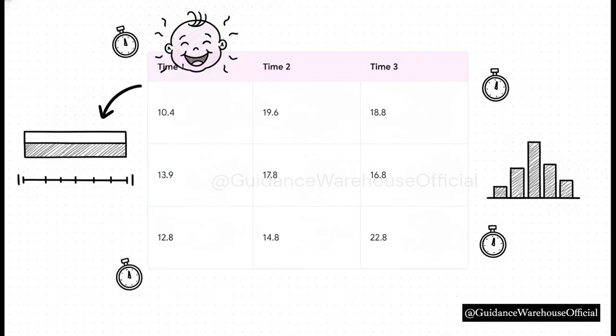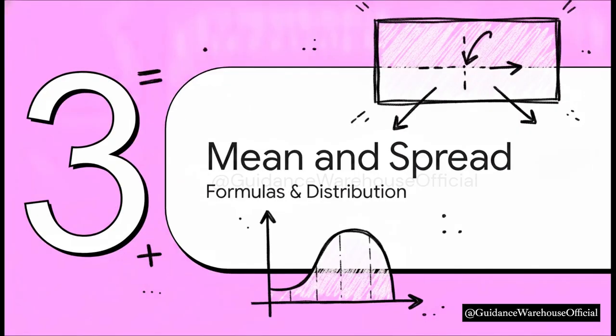Let's connect this to real life with some actual data. Imagine an 8-week-old baby. We have 55 recorded smiling times for this baby, ranging anywhere from 0 to 23 seconds. And when you chart this empirical data, you find that a smile lasting any amount of time from 0 right up to 23 seconds is equally likely. It closely models a uniform distribution where a is 0 and b is 23. Section 3. Mean and spread.